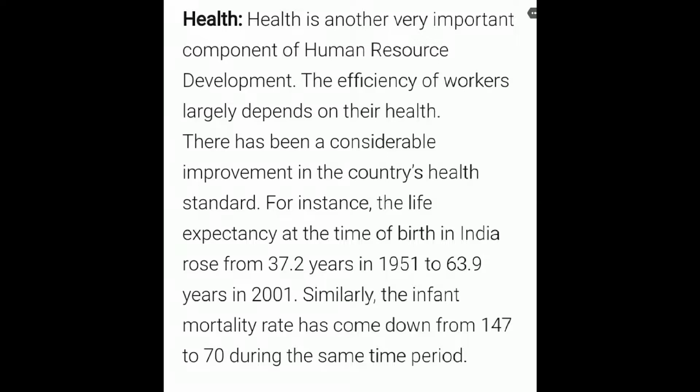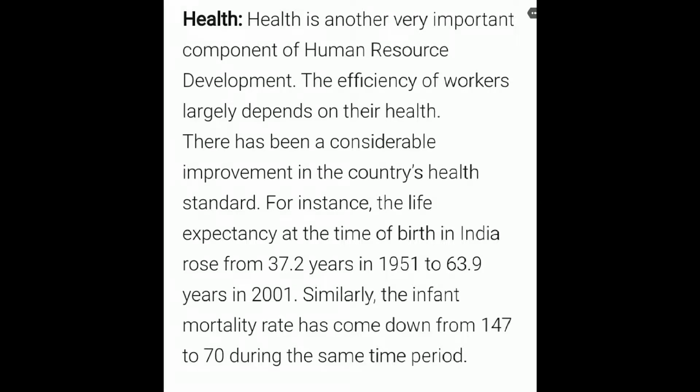So health is another very important component of human resource development. The workers are largely dependent on health. There is a very considerable improvement in the country's health.